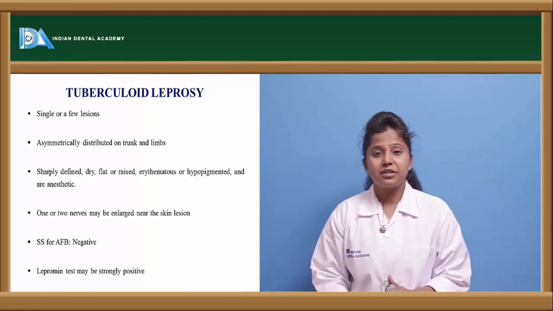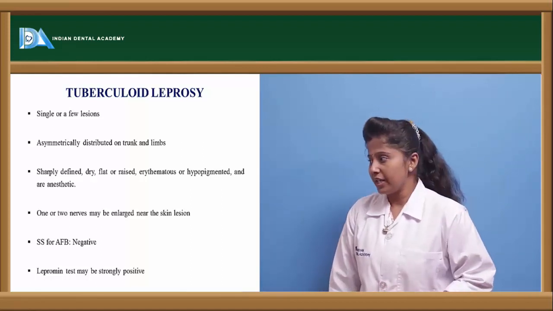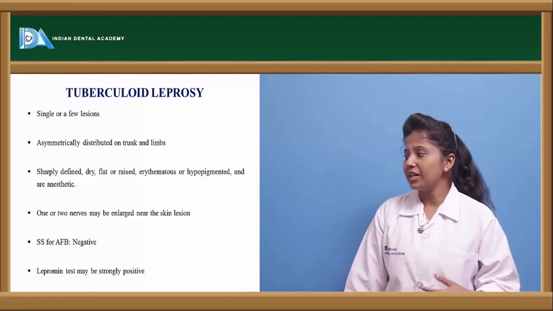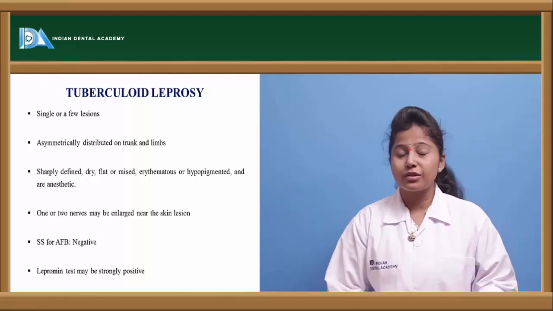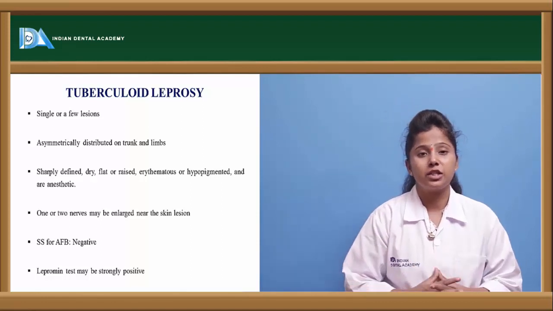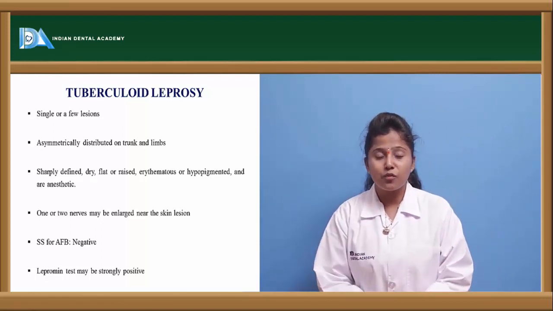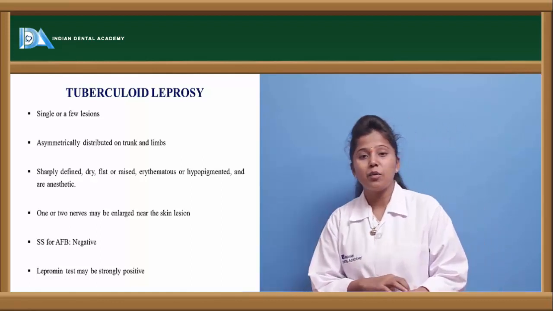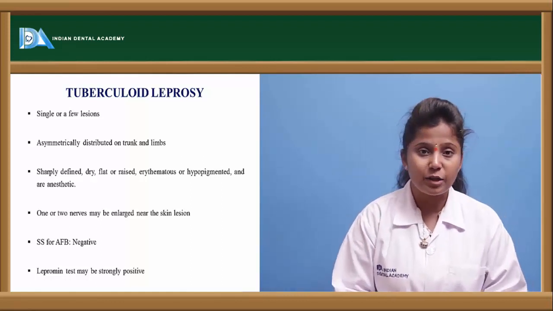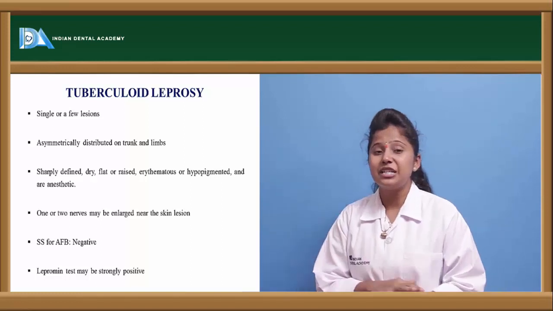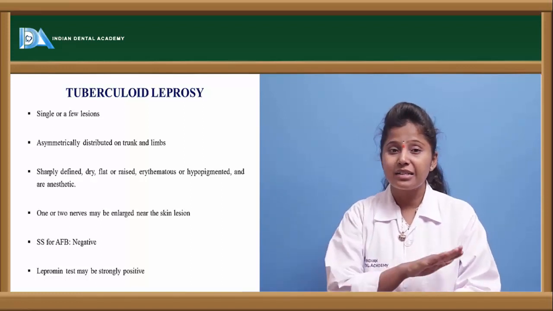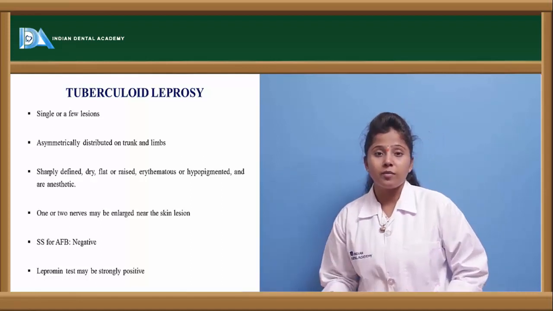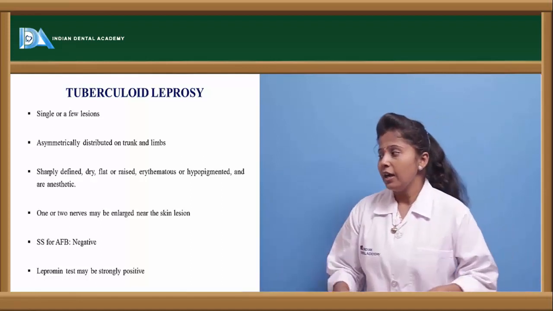But here the lesions which are developed are asymmetrical in nature, and they are dry, flat as well as raised, erythematous or pigmented. Whatever lesions are formed will be hypopigmented. We can observe this hypopigmentation at the place of the lesions, and these lesions are dry as well as flat. In the sense, unlike lepromatous, here nodules are not observed. The lesions which are formed are flat.